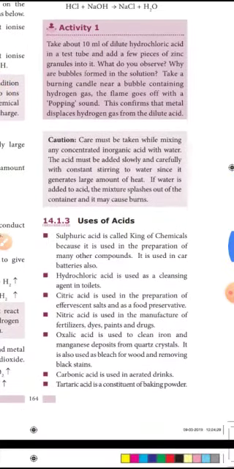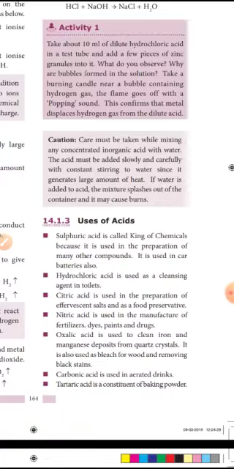Next we learn about the uses of acid. Sulfuric acid is called the king of chemicals. Already we know, we studied last year. Why is sulfuric acid called the king of chemicals? Because it is used in the preparation of many other compounds. It is also used in car batteries.